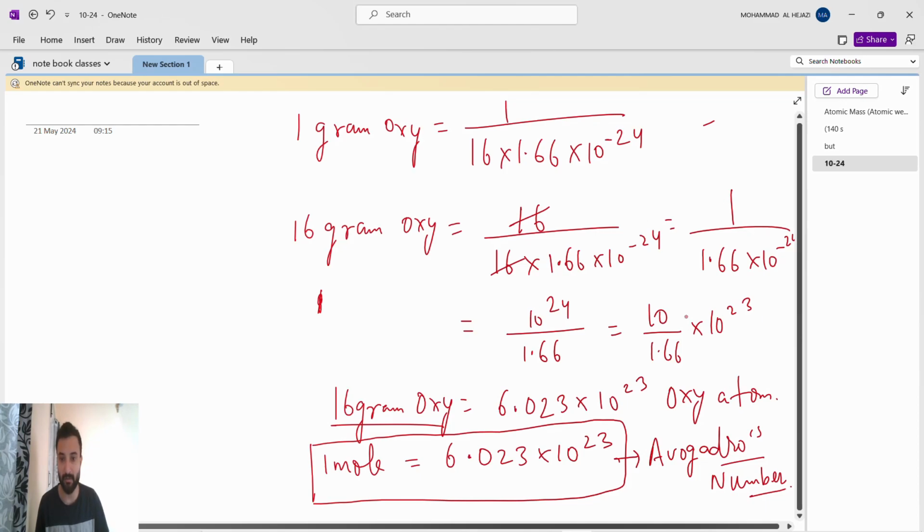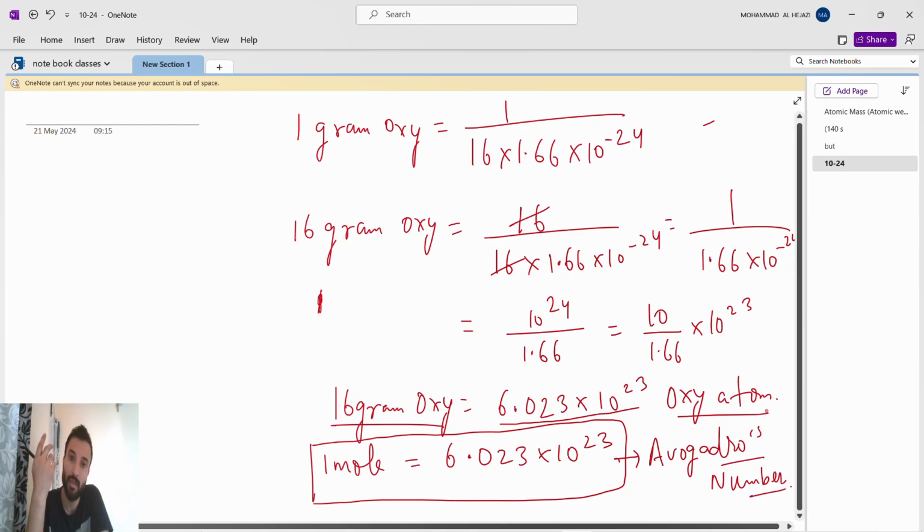So after that cancellation and all, we got this 16 gram of oxygen will have this much, 6.023 10 to the power of 23 oxygen atoms. So see how much it is small. Because the values of the 16 U and 16 gram is not much different. It will be like 0.0 something. Like 6.023 10 to the power of 23 means 0.0023, then 6023. So that's why we can see how much it is small.